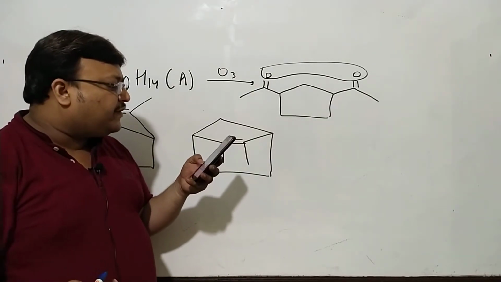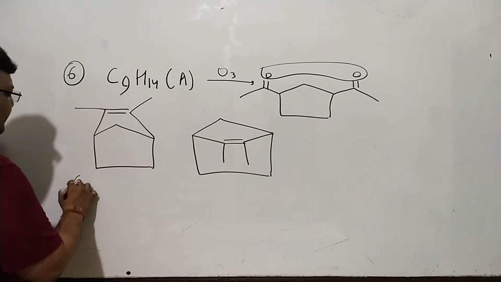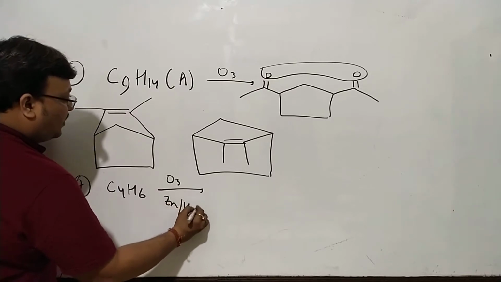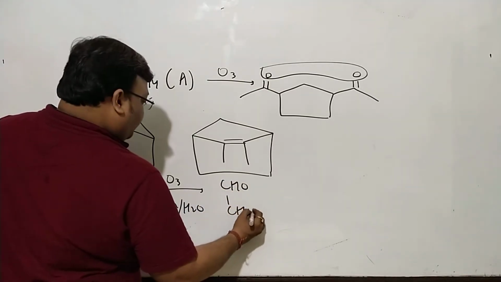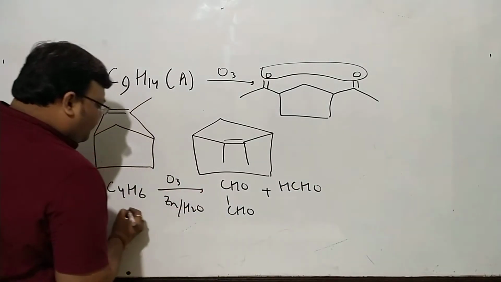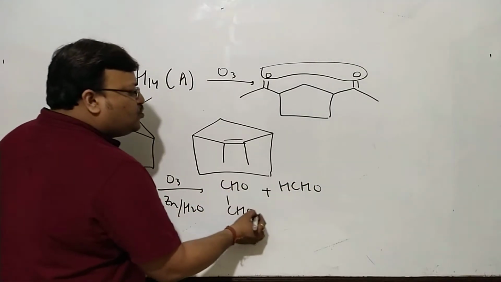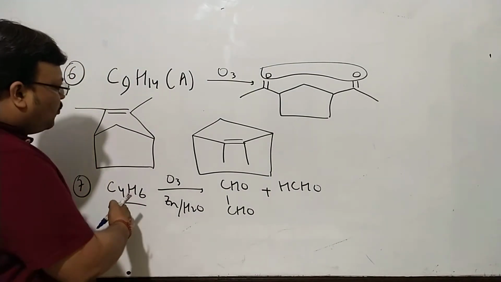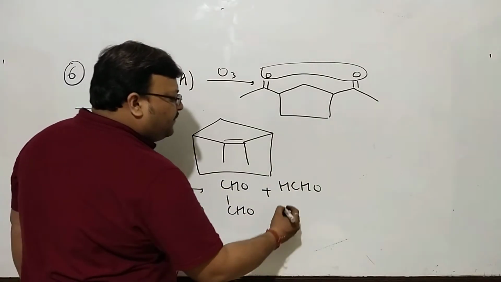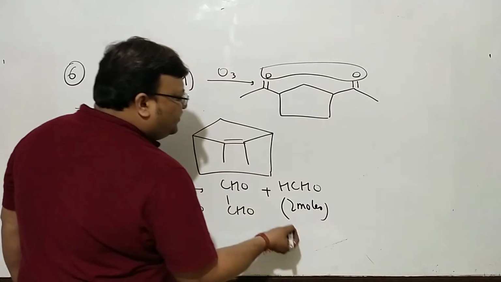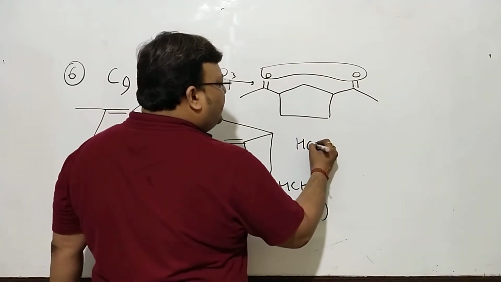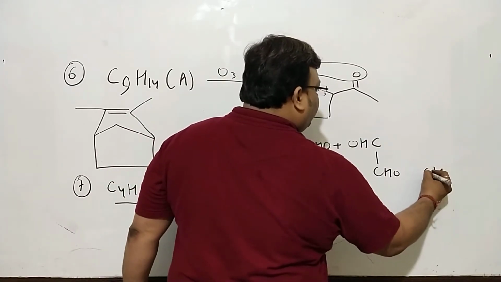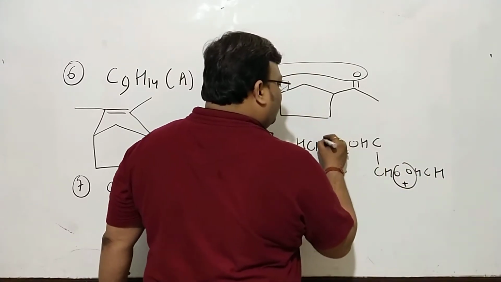We move to question 7. C4H6, and the products are glyoxal and formaldehyde. Yet again, 4 carbon to begin with, 2 plus 1, 3 carbon overall. The same trick now. So this must be 2 moles of formaldehyde, and then it's simple. You will want to keep HCHO to the left, CHO in between, and another HCHO to the right, and you will want to join it.